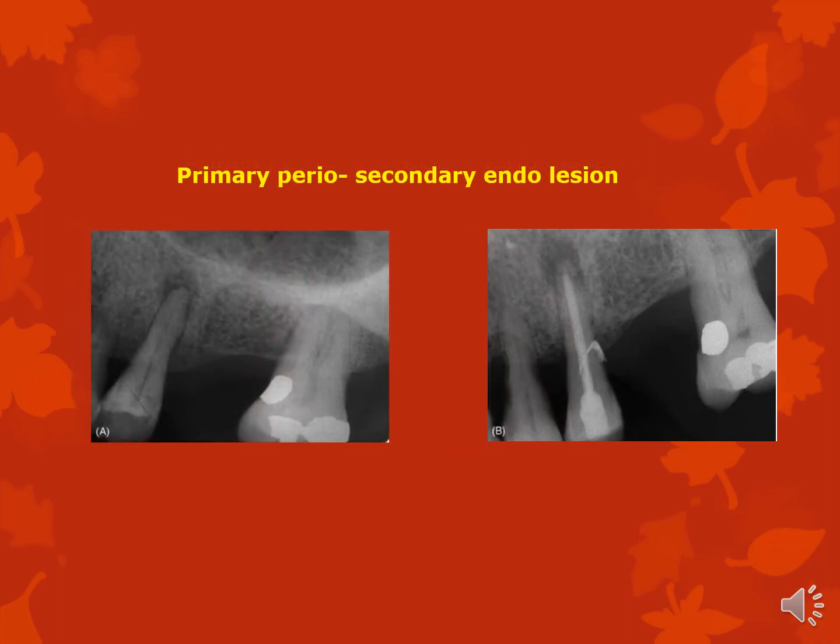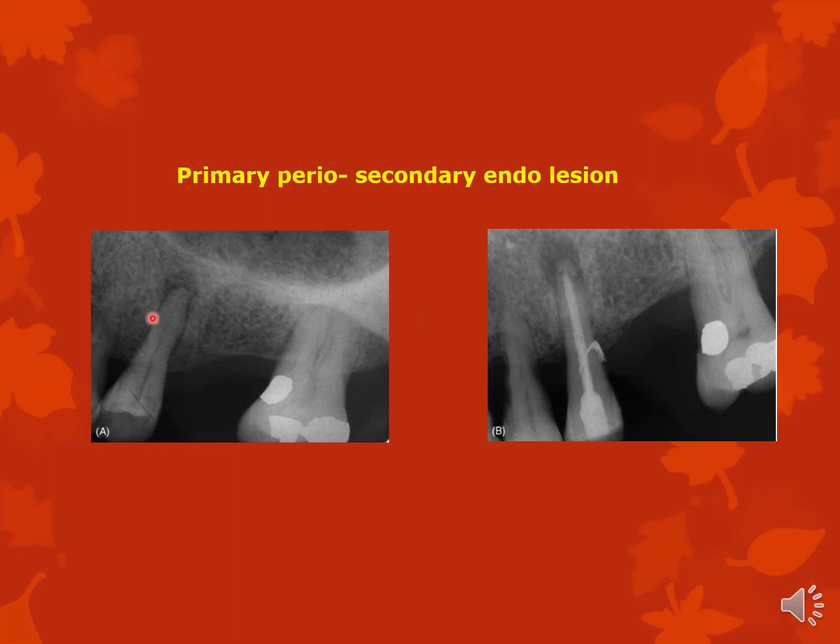Perio secondary endo. So this has probably started off as a deep pocket. Now again, see the limitation of a two-dimensional X-ray. This pocket is on the buccal surface, but you are not able to see any bone loss here because this X-ray is only depicting a bone loss in a single dimension. It is not showing you the third dimension at all. So you are not able to evaluate the bone loss on the palatal or the buccal aspect. You can see a periapical lesion, and this requires both.